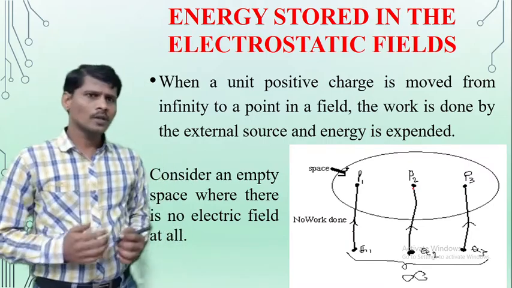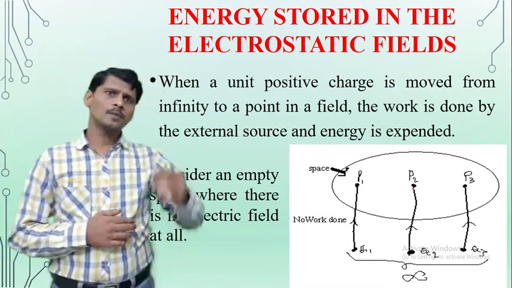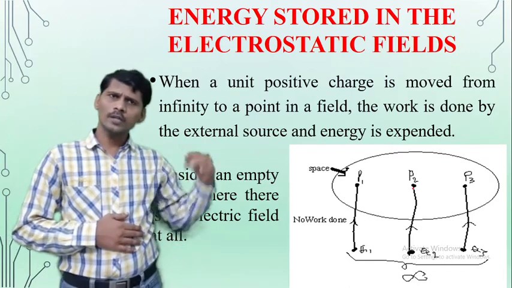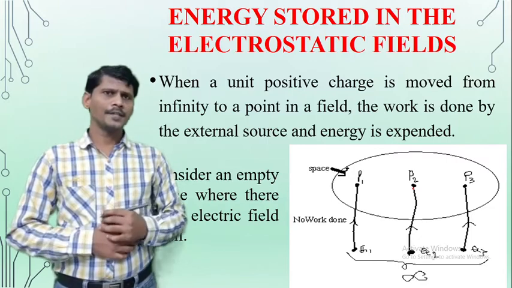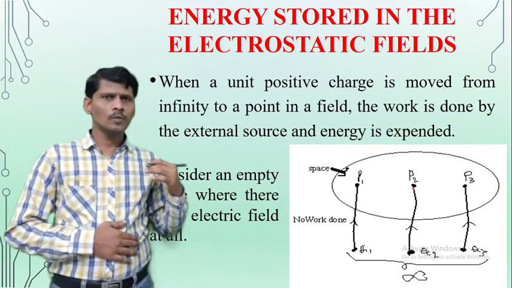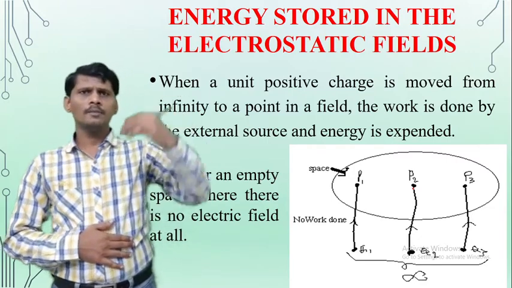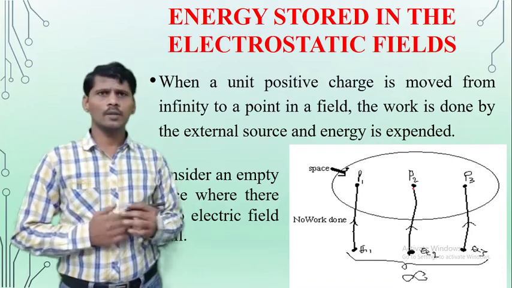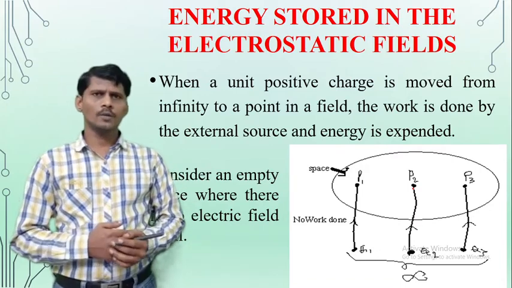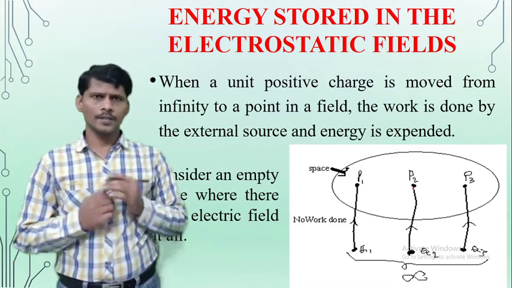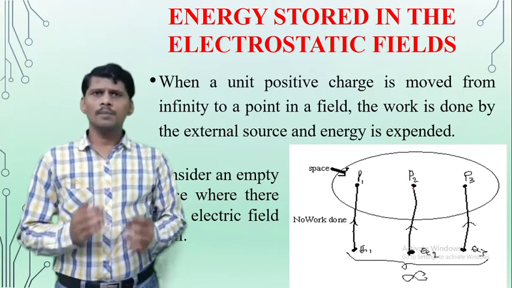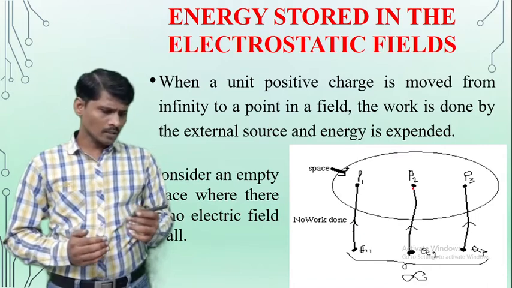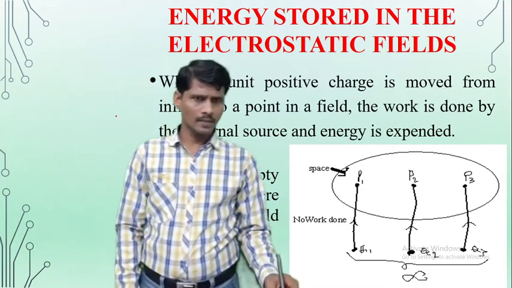So there is no work done in the empty space and the point charges Q1, Q2, Q3 and so on Qn are placed at infinity. So the charges are moved from infinity to the empty space. We get the total work done W, equation 1 is the one expression. Now the charges are placed in reverse order.